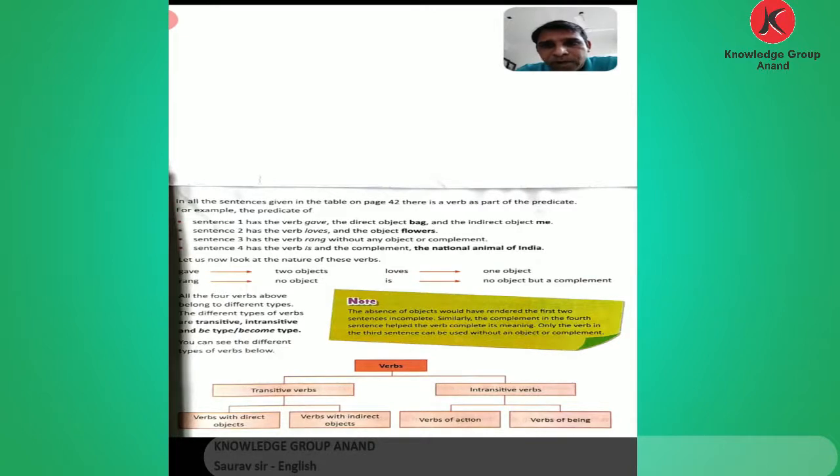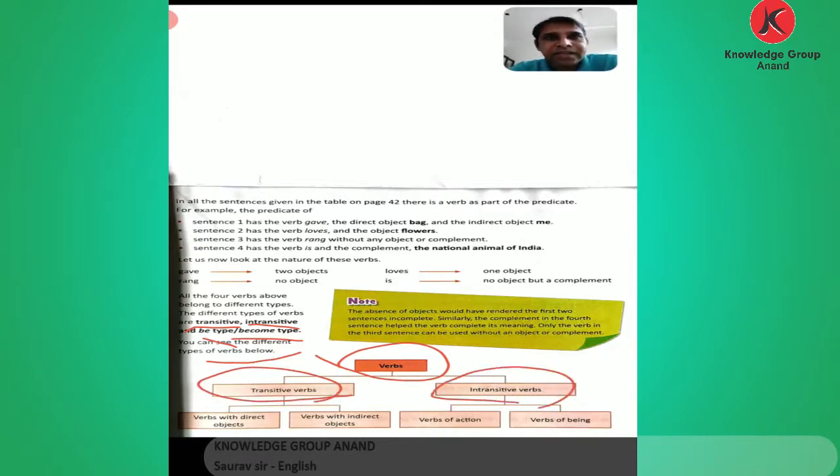Keep in mind, if two objects are given, gave has two objects, rang has no object, loves has one object, and is has no object but a complement. So all four verbs belong to different types: transitive and intransitive, and be-type and become-type.